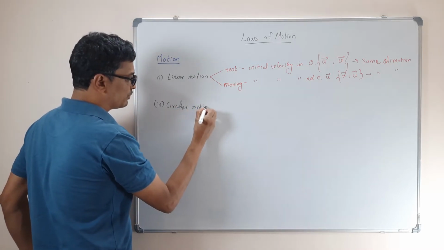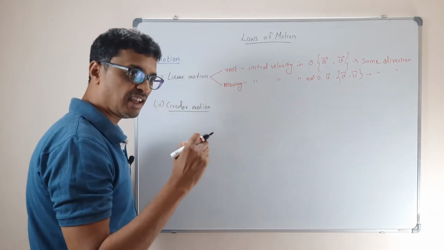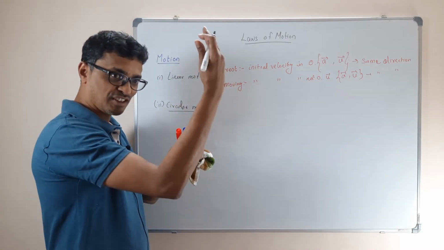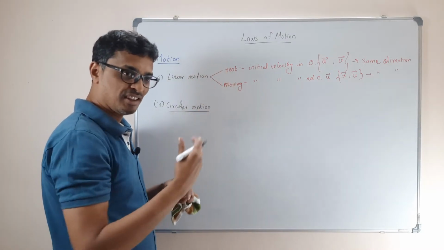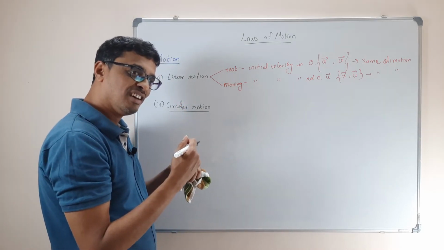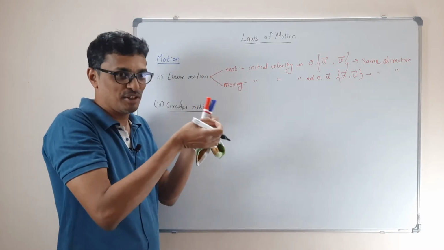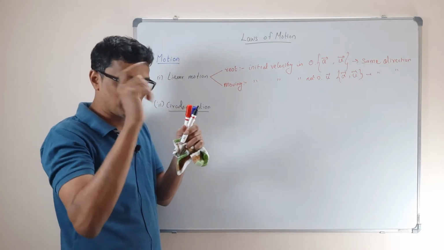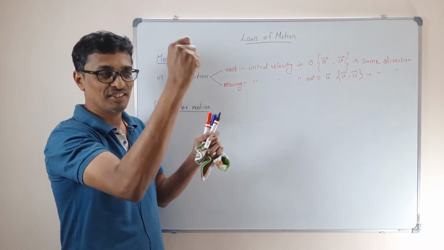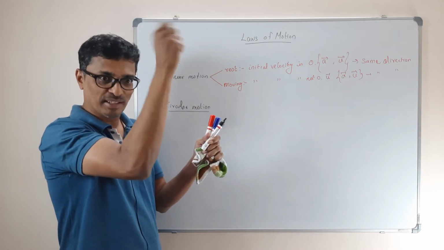You remember for circular motion, there's one necessary requirement: the acceleration should be perpendicular to the velocity. Am I right? So, can there be circular motion if initial velocity is 0? No, right? There has to be initial velocity and there has to be acceleration. When you're tying a stone, there has to be initial velocity given to the stone and there has to be a string which gives a force towards the center. Therefore, there's acceleration. That's why it makes a circular orbit.